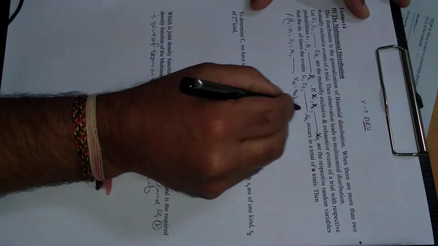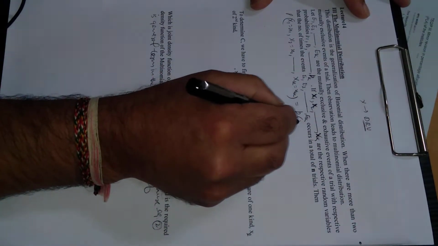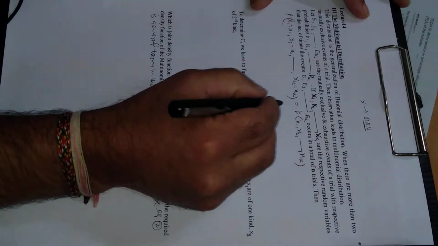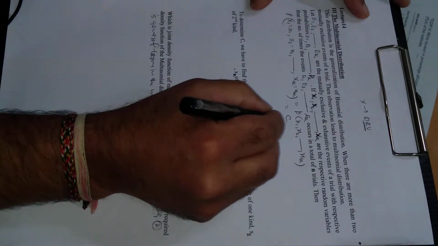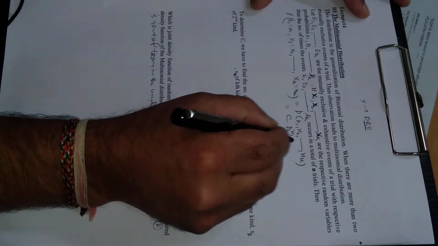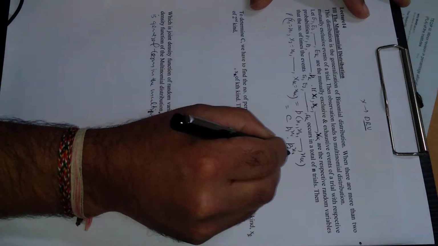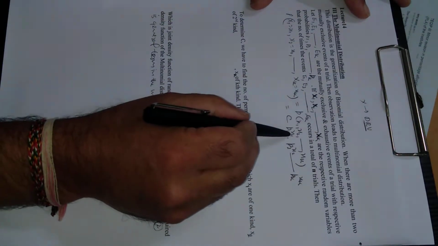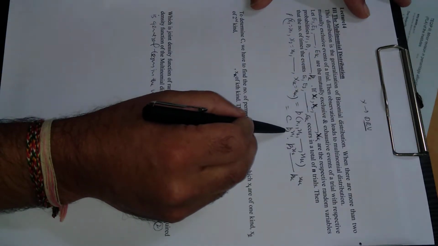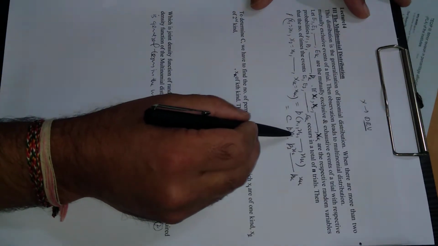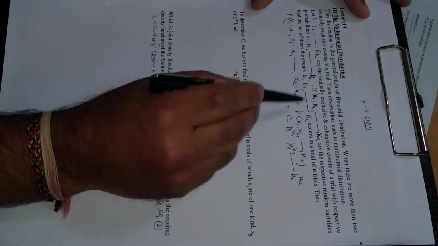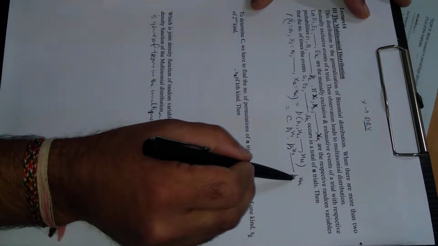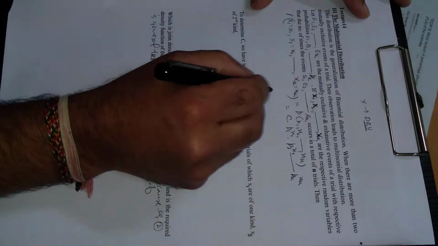This probability can also be written as p of x1, x2, dash dash, xk, which is equal to c times p1 raised to power x1, p2 raised to power x2, dash dash, pk raised to power xk. This is the probability of e1, and the power x1 means event e1 is occurring x1 times. Similarly, p2 has power x2, pk has power xk, where c